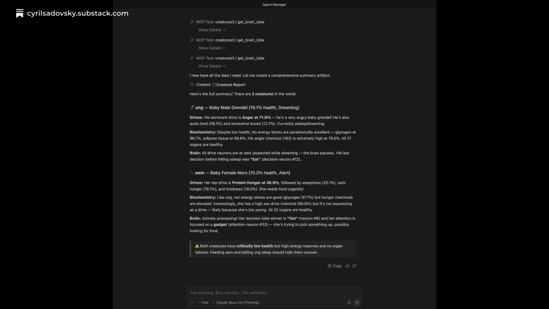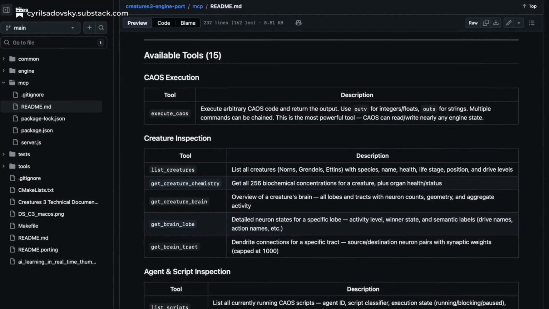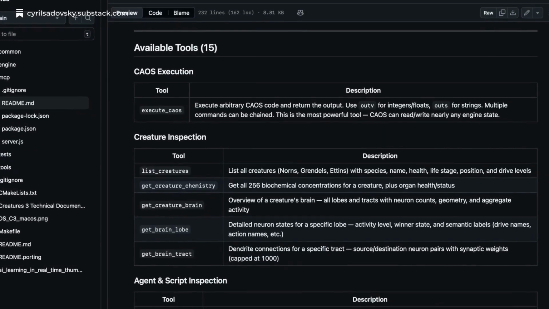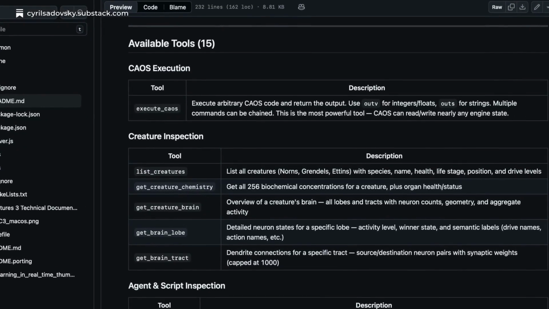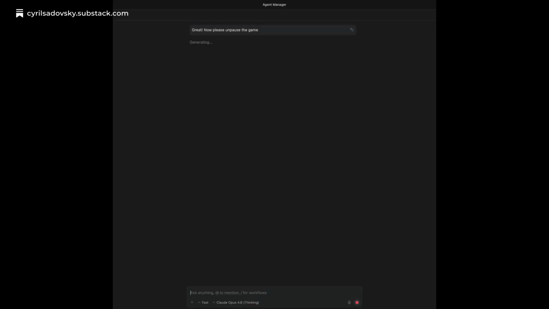The AI agent has the same level of access to the simulation that an internal debugger would: drives, chemicals, organ health, neuron activity, synaptic weights, all through a clean tool interface. The architecture is straightforward. The engine exposes 15 tools, everything from executing arbitrary CAOS code to inspecting individual agents to setting breakpoints on a creature's script virtual machine and single-stepping through it.